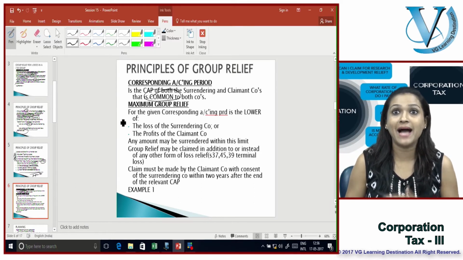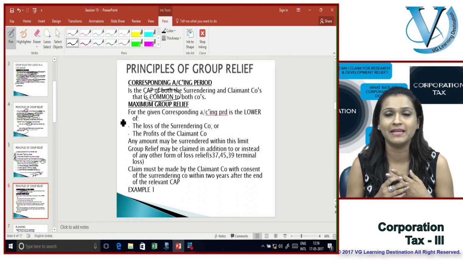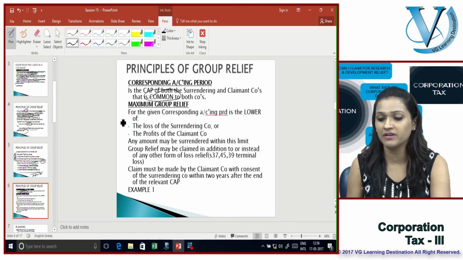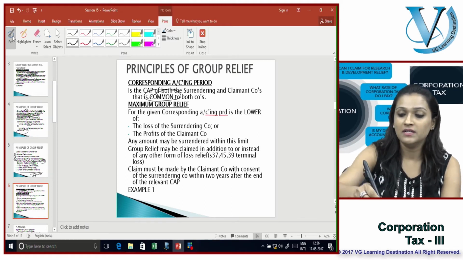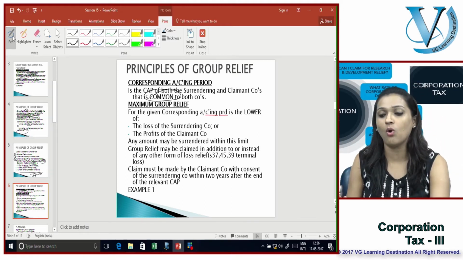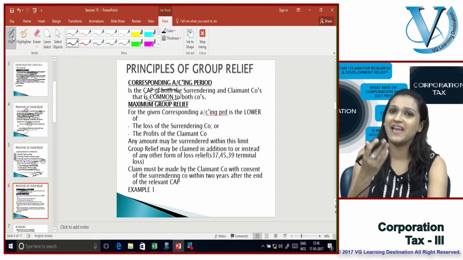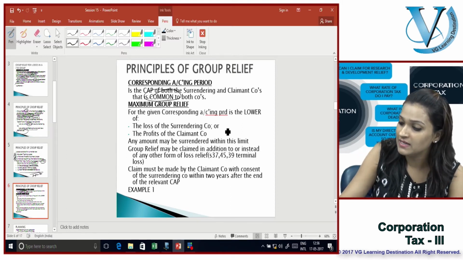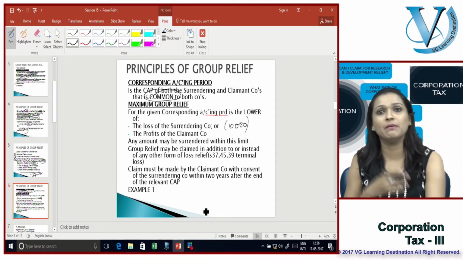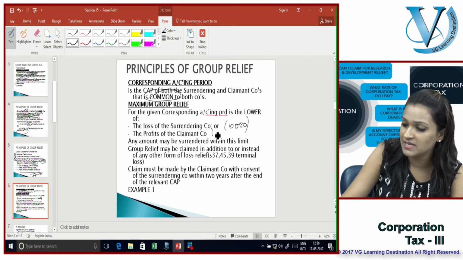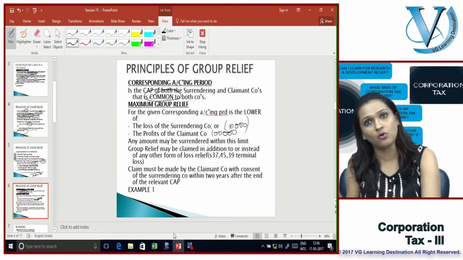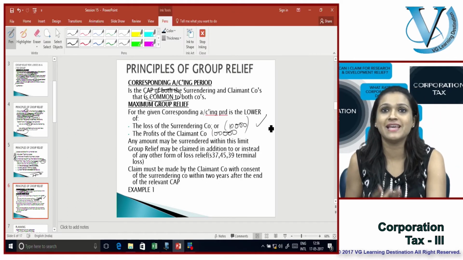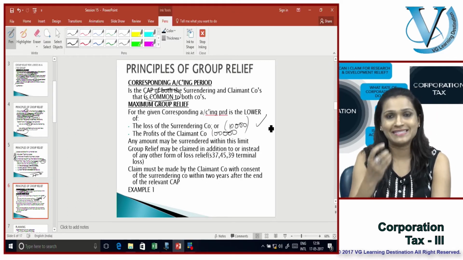Now, what is the maximum group relief that any company can set off? Definitely for the given corresponding accounting period, it is going to be the lower of the loss of the surrendering company or the profits of the claimant company. Very simply, supposing the loss in the surrendering company is say £10,000 and the available profits of the claimant company is £100,000. Definitely you're going to set off £10,000 of loss, which is the actual loss that you want to set off.